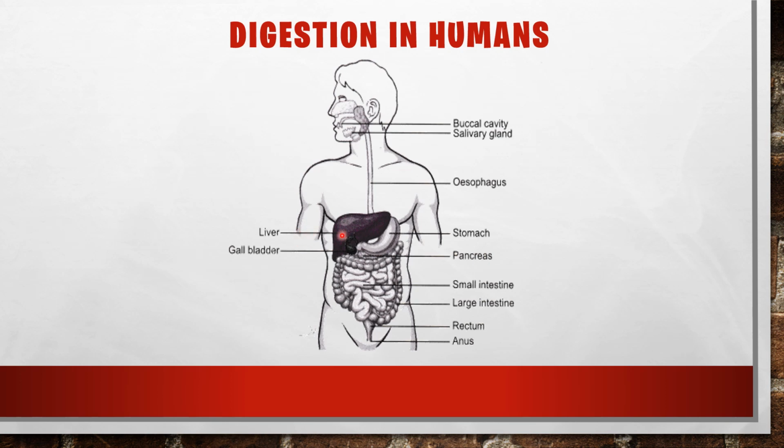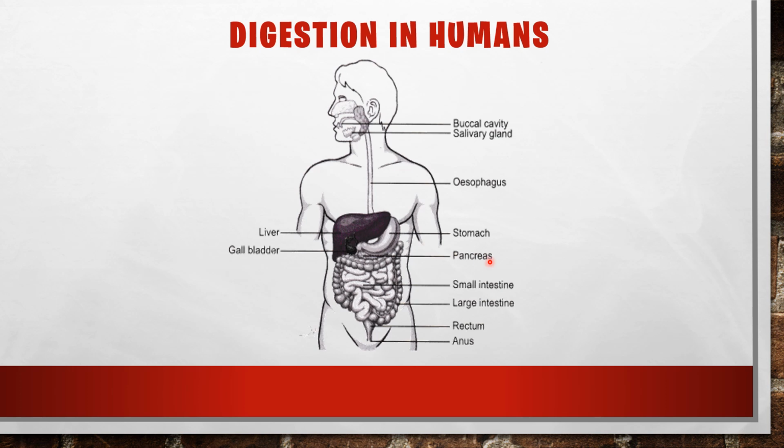Here you can see another organ, the pancreas, between the stomach and the large intestine. You can see one small part, the pancreas gland, and it produces pancreatic juice, and that pancreatic juice also helps the digestion process.